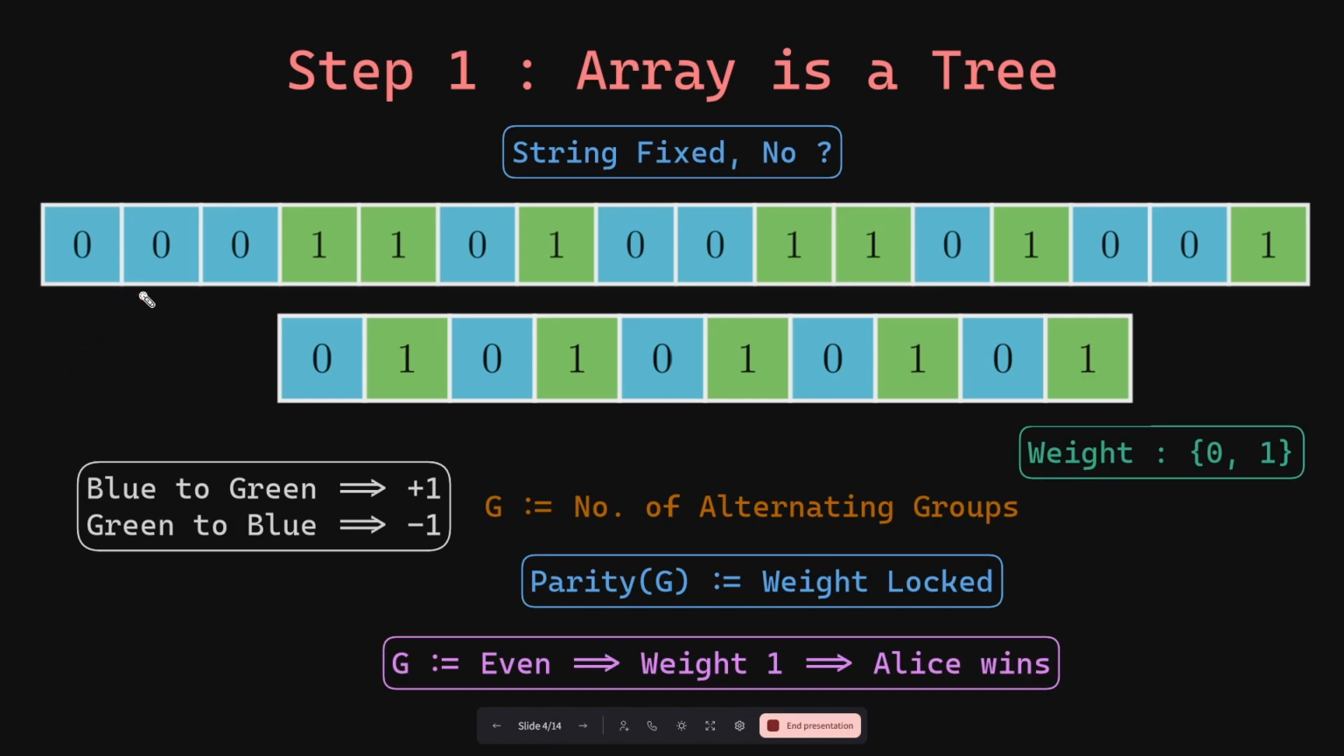But do we really understand how to compute the weight of a fixed binary string? To do that, let us club all the identical elements that appear together into one single group, and we color it blue if the group represents a 0 block, and if it represents a 1 block, we color it green.